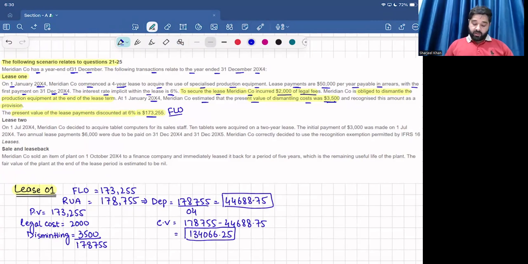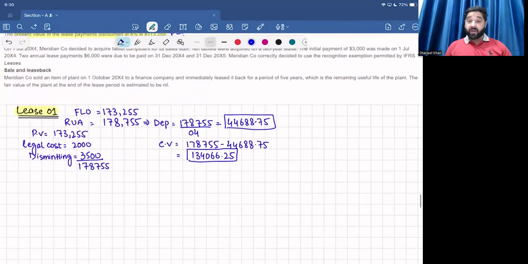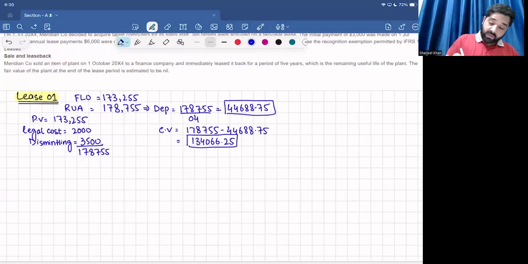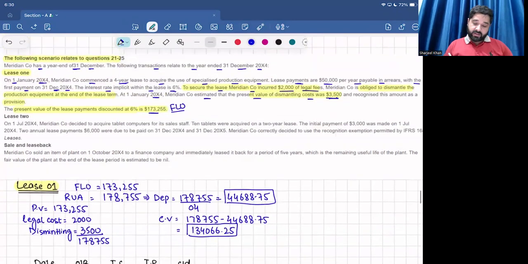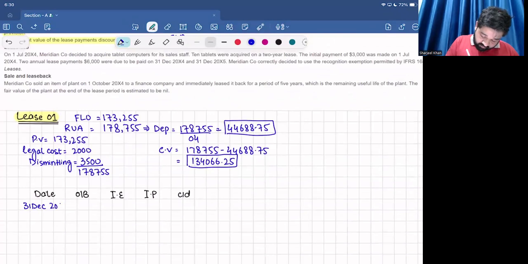Now, if I make a lease amortization schedule for the finance lease obligation, let me prepare the table for that, which includes the date, opening balance, interest expense because the payment is in arrears, then the payment and the closing value. So the date will be 31st December, the year end 20x4. The opening balance will be 173,255.